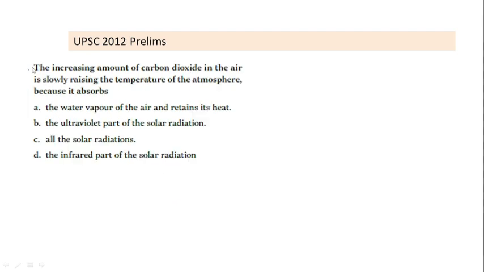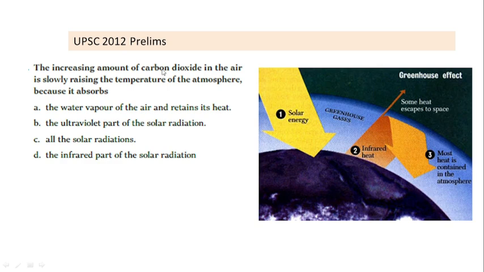Next question is, the increasing amount of carbon dioxide in air is slowly raising the temperature of atmosphere because it absorbs. So remember this, carbon dioxide and greenhouse gas absorb infrared radiations again and again, and thereby heating takes place.